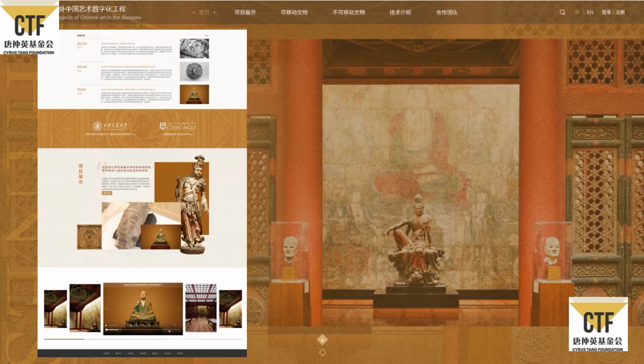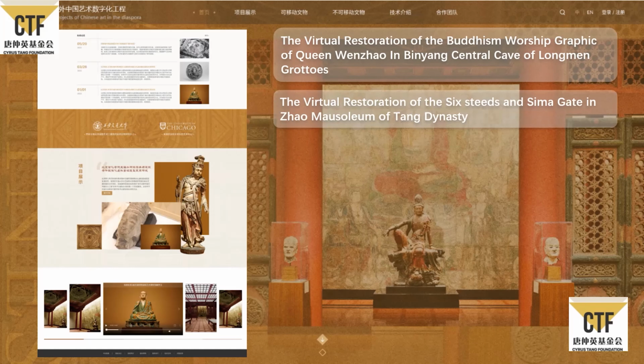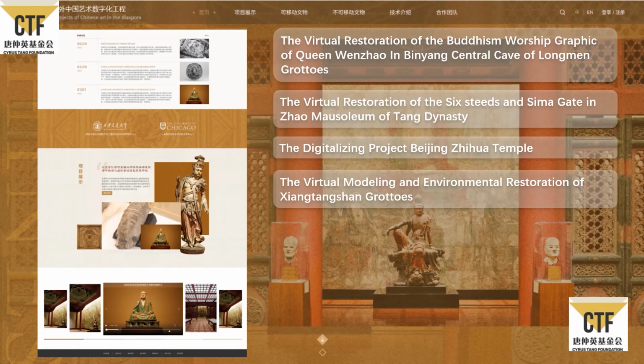We jointly work with related universities and museums to carry out a large number of cultural heritage restoration projects, such as the virtual restoration project of Binyang Central Cave of Longmen Grottos, the digital project of Zhihua Temple, the virtual restoration of 6 statues in Zhao Mausoleum of Tang Dynasty, and the digital restoration project of Xiangtangshan.